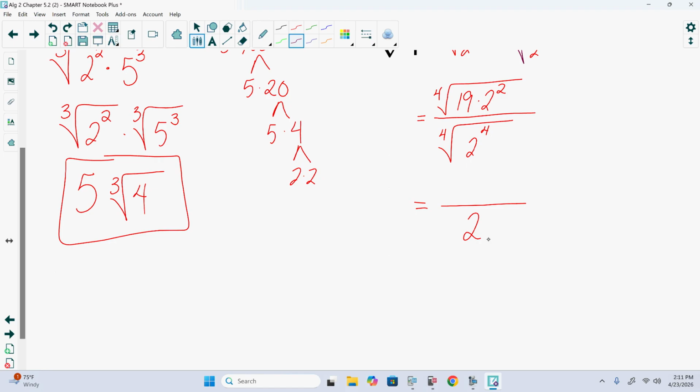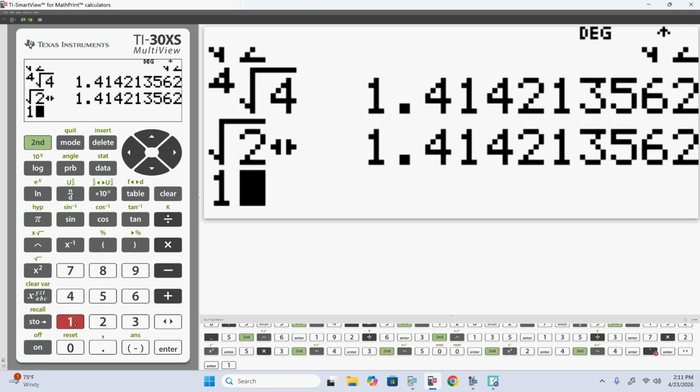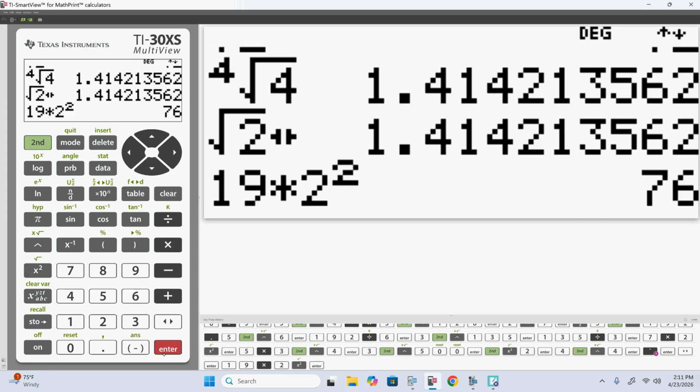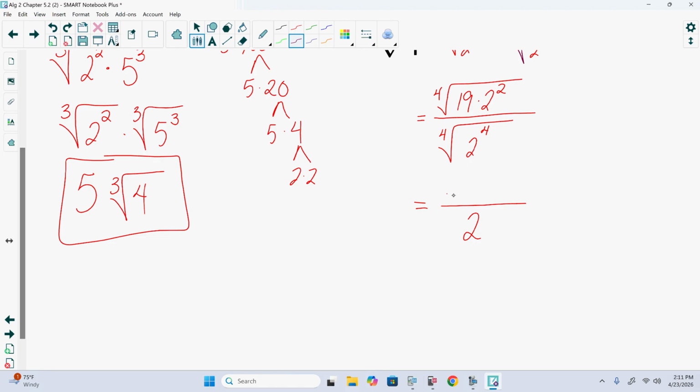On top, in that numerator, our 19 and 2 squared is not going to simplify. 19's prime. 2 squared does not have enough 2's. So 19 times 2 squared is 76. Showing us that the 4th root of 76 over 2 is our simplified form.